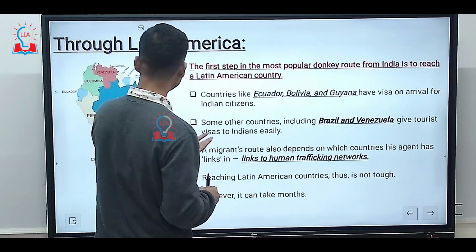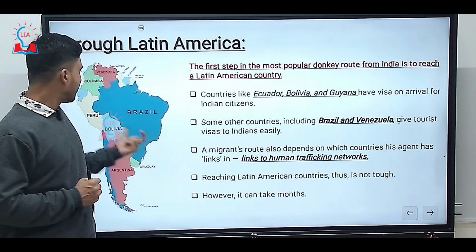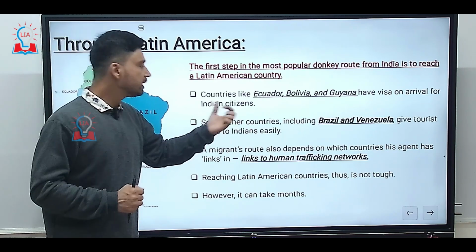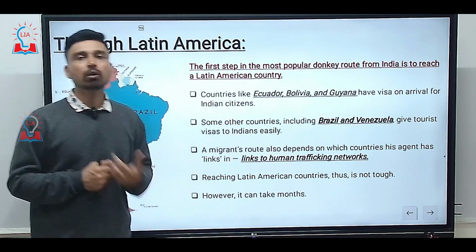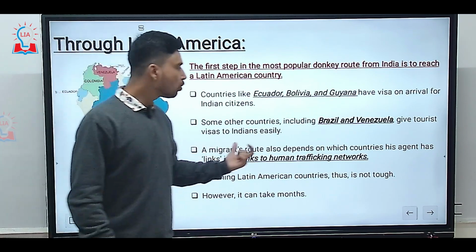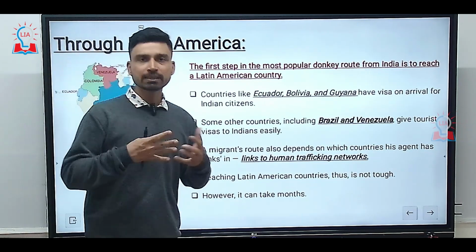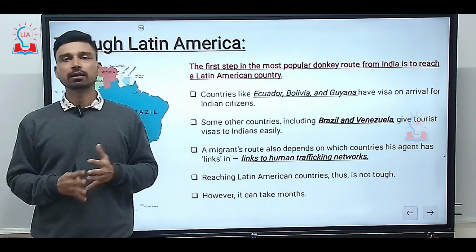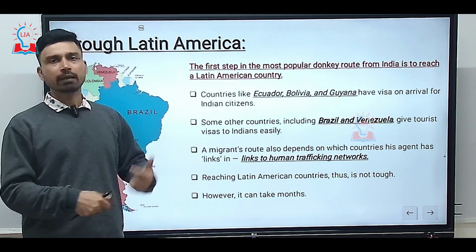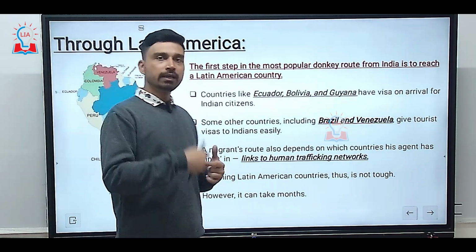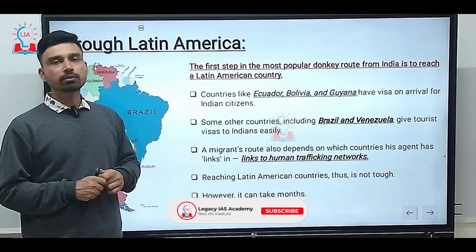Apart from that, even the largest country of South America, Brazil, and also Venezuela, easily give tourist visas to Indians, and this is taken advantage of by illegal migrants. Migrants also depend on which country their agent has links in, because they do not arrange everything by themselves; rather, they pay a huge sum of money to agents. Agents have connections in different countries, based on the human trafficking network, and that is how migrants move to that region.